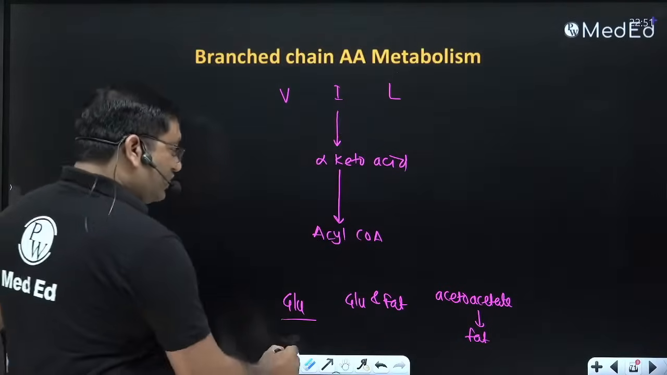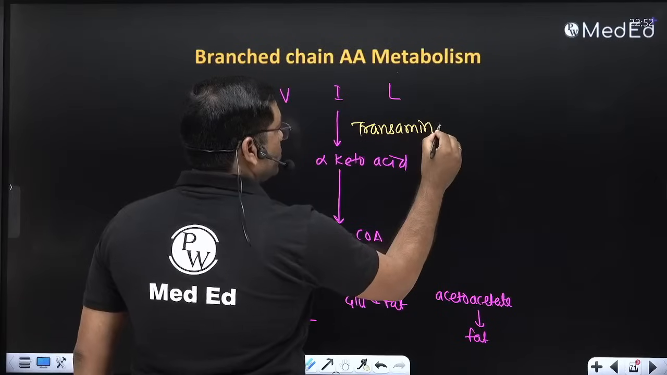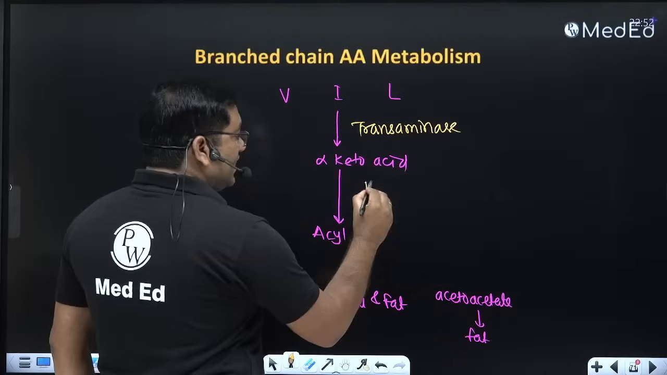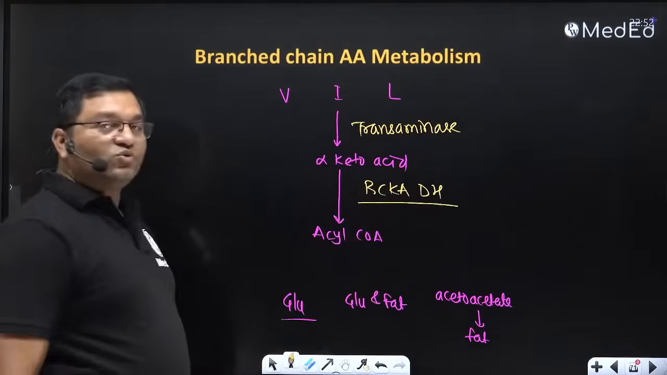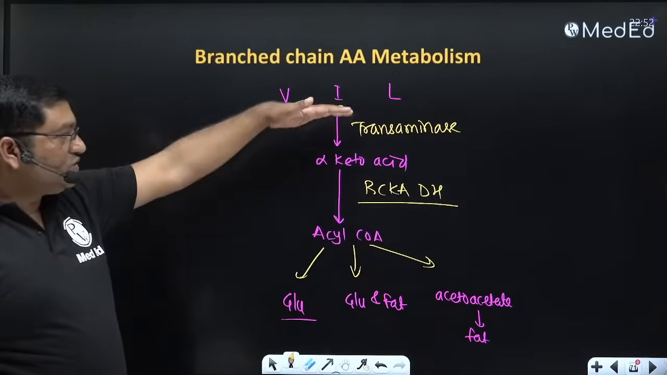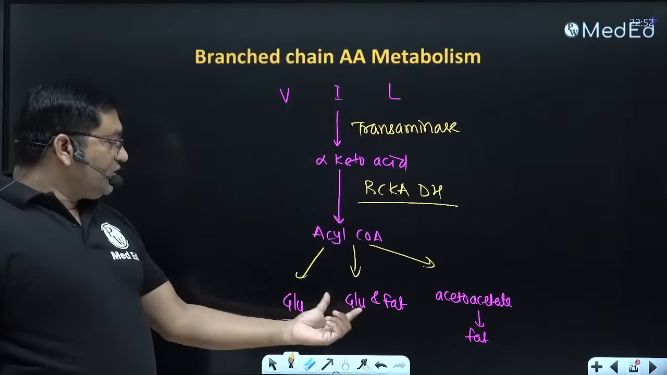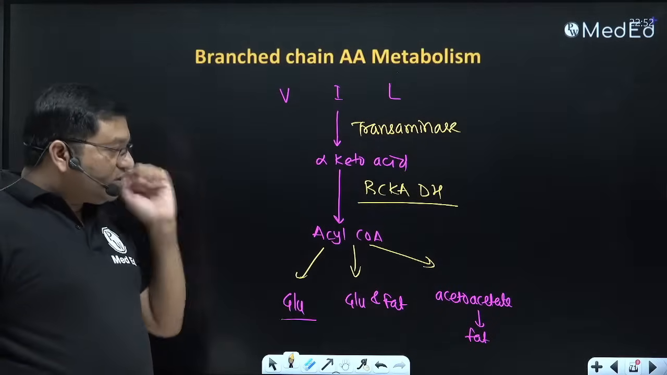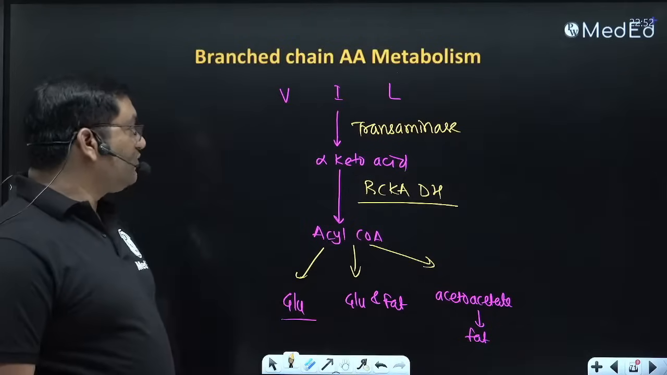So 2 steps are important here. One is the transamination. By the transamination, valine, leucine and isoleucine are converted into respective alpha keto acids, and branched chain keto acid dehydrogenase converts the keto acid into acyl coenzyme A, and they will give the respective products: valine, isoleucine, leucine. Valine is glucogenic, isoleucine is both glucogenic and ketogenic. So it will give you succinyl coenzyme A and acetoacetate, and leucine will give acetyl coenzyme A or acetoacetate, and that will give you fat.